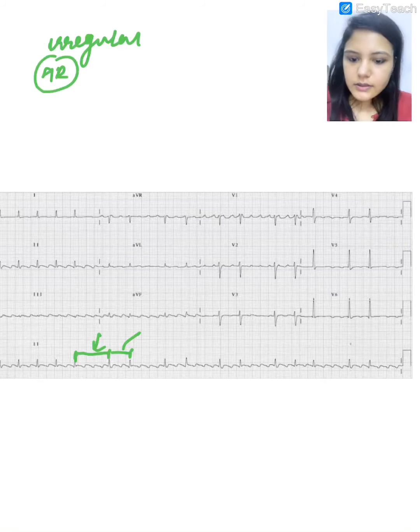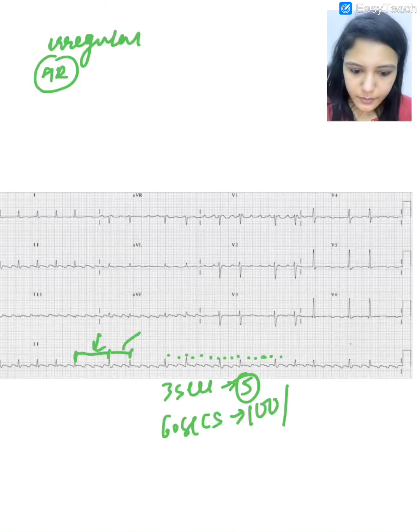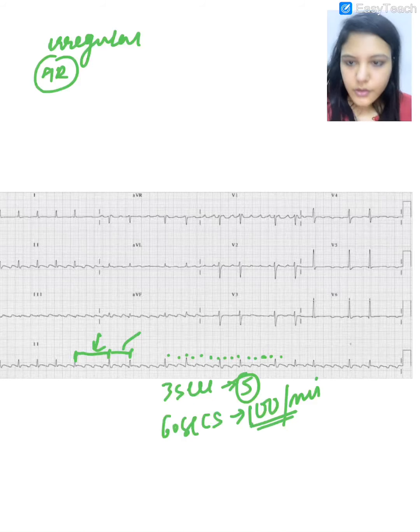Let's take 15 boxes: 1, 2, 3, 4, 5, 6, 7, 8, 9, 10, 11, 12, 13, 14, 15. So again in 3 seconds there are 5 contractions. So in 60 seconds there will be 100 per minute. So there is tachycardia.